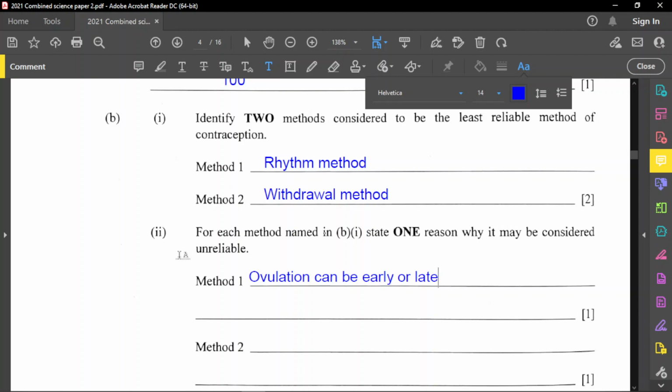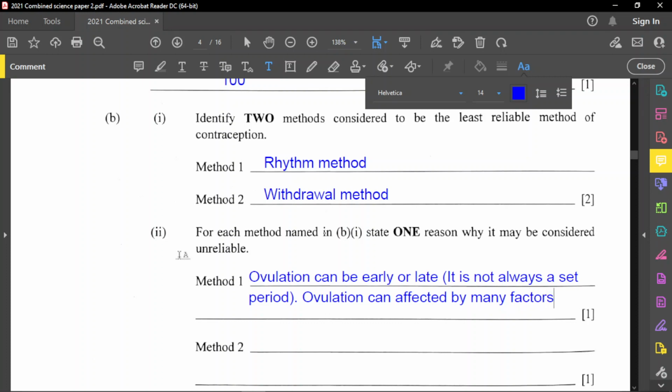Just to make a note right here, it is not always a set period or set days. A matter of fact, ovulation can be affected by external factors as well. So let's make a note that ovulation can be affected by many factors.